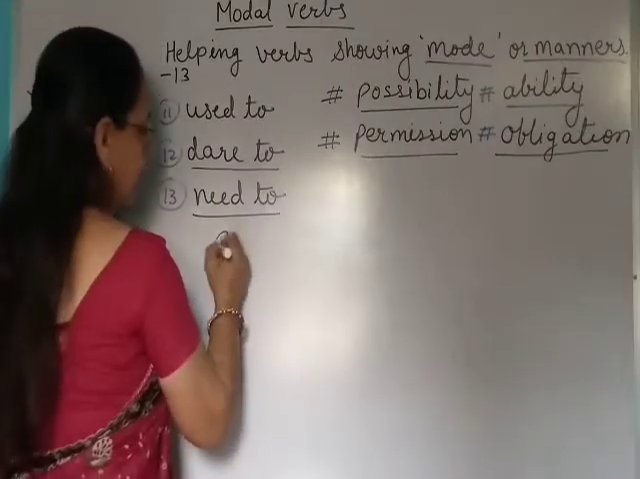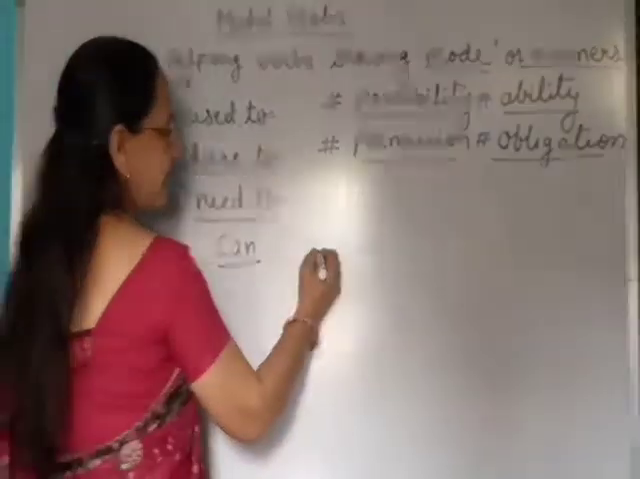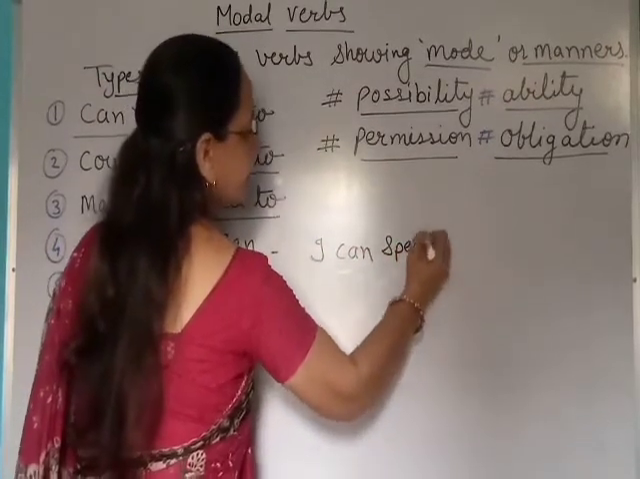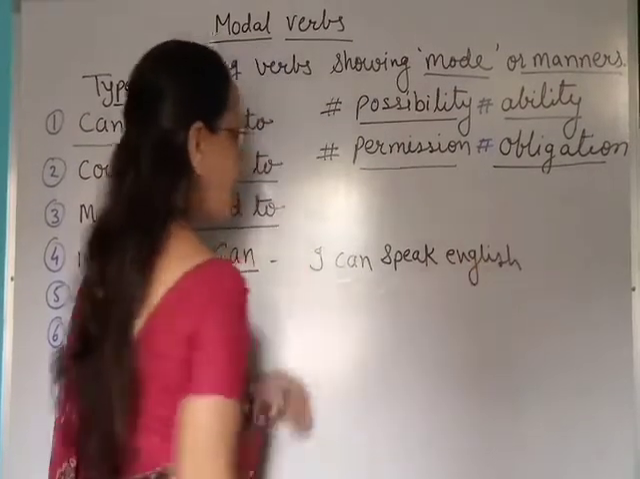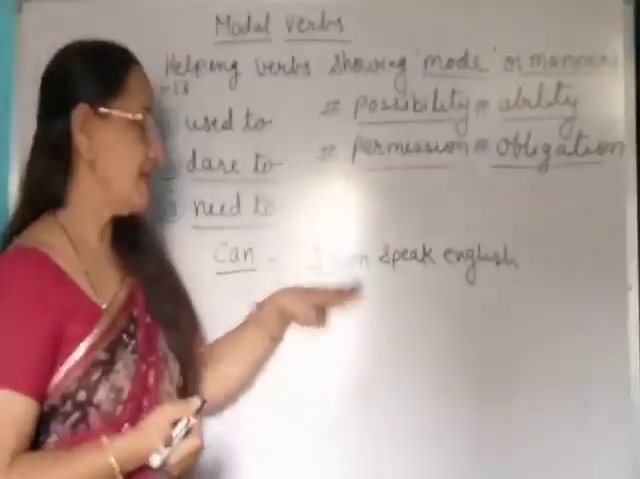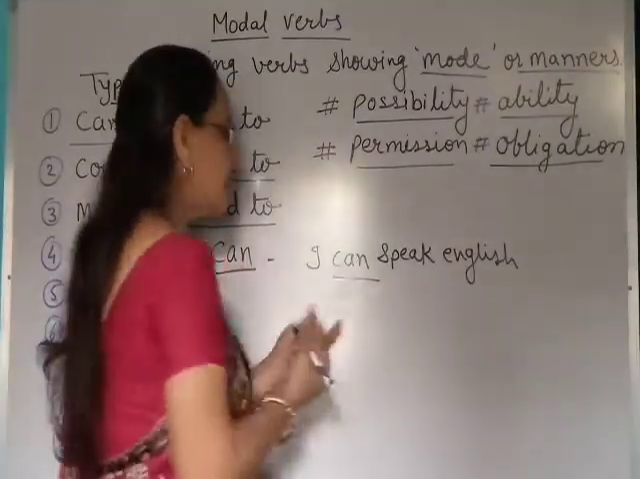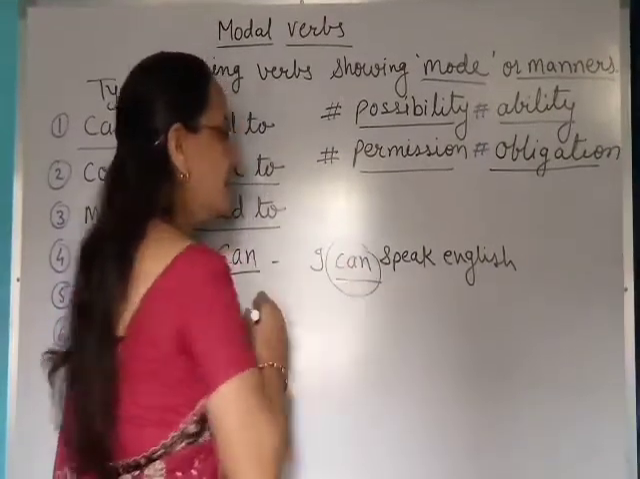Like if you are using the verb can, if I write, I can speak English, what kind of mode can you see in this sentence? Here you can see the mode showing ability. In this sentence, it is showing the ability of the subject.